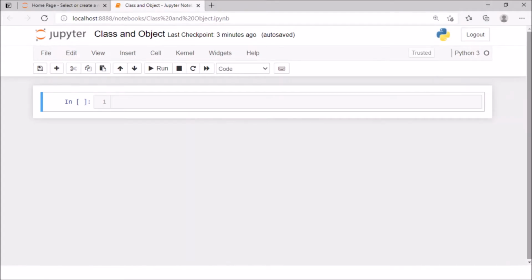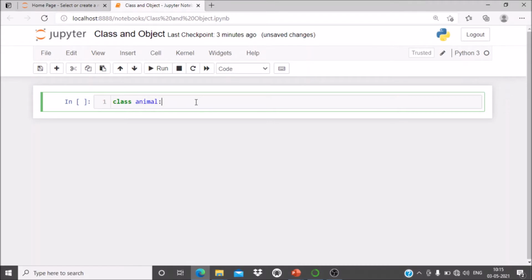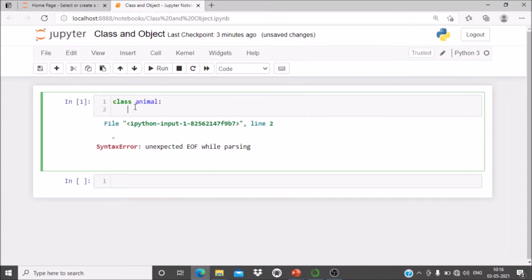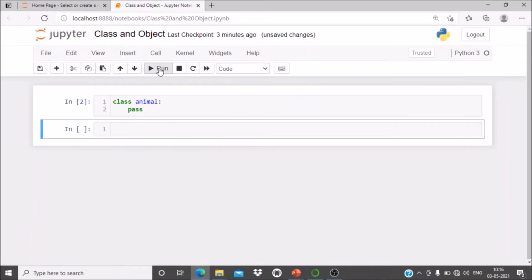Here I will show you how to define a class. The class in Python is defined with the class keyword. So class, suppose Animal. If you write nothing below it and run it, it will give you an error, so at least you have to write something. The basic thing is you can write the pass keyword, then it is okay.